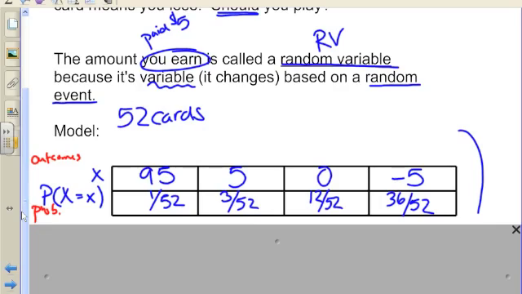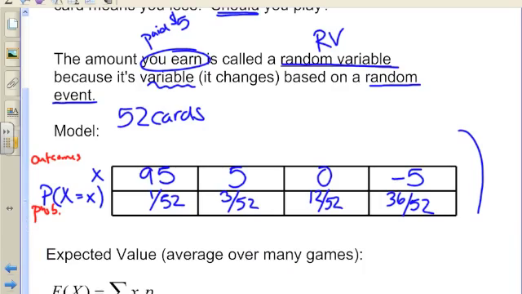Now that still isn't enough to really answer the question, should we play the game? So we're going to calculate what's called an expected value. An expected value is just an average. But because we're talking about random variables, we use a couple special words. So expected value in your brain, it's just an average. It's an average over many games. So if I play this game lots and lots of times, how much money do I earn per game? Right? Because it's an average. Money per game. And again, it's just on average.